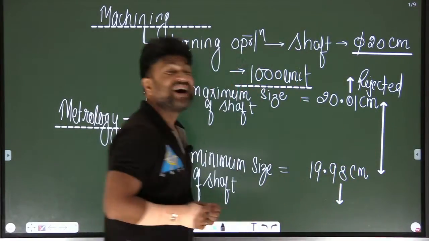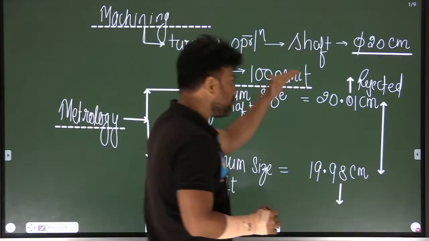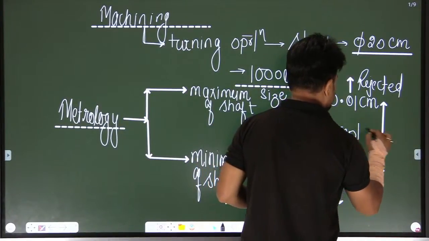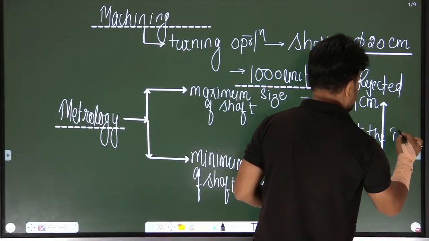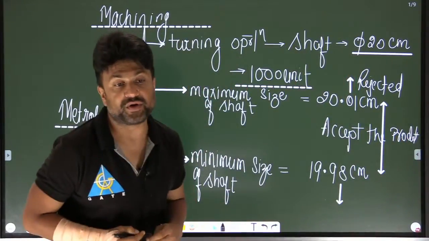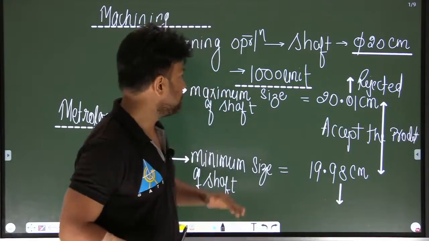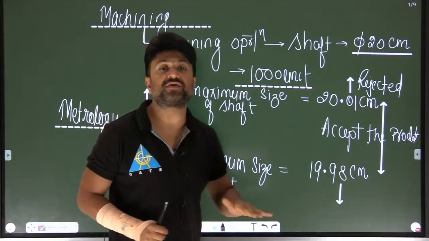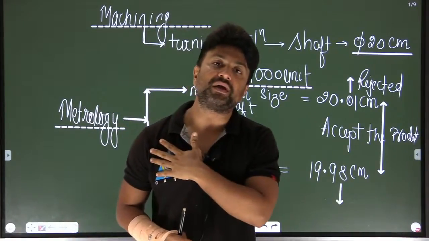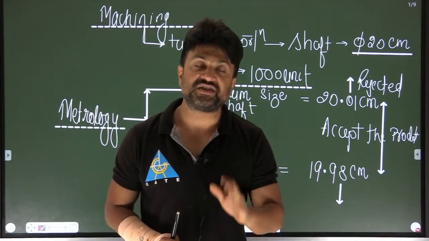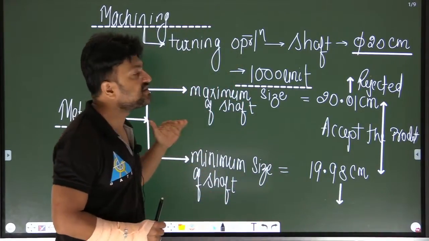In this zone I can accept the product or the shaft. So metrology will decide the maximum size of the product. The minimum size of the product is not decided by me. It is decided by the conditions of metrology. That's why metrology is required.